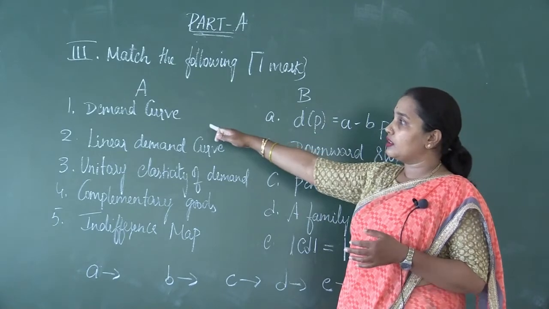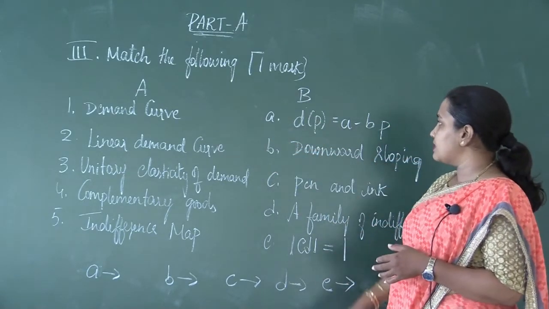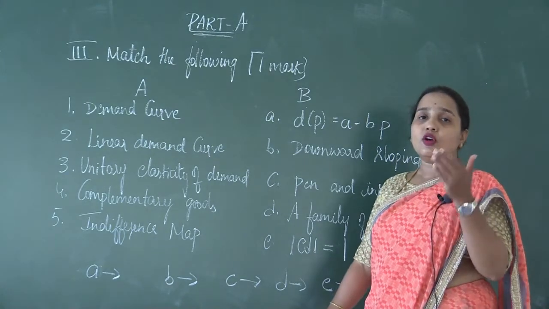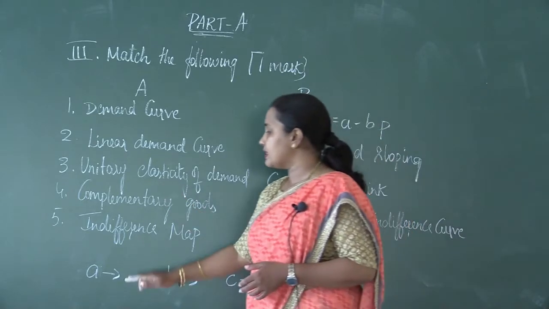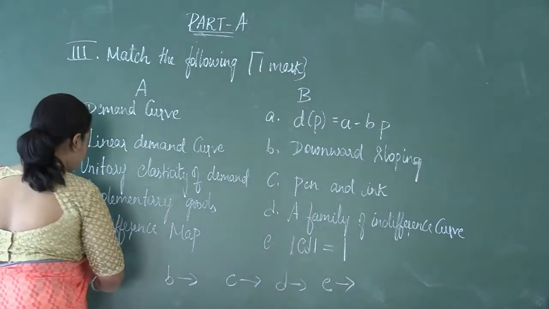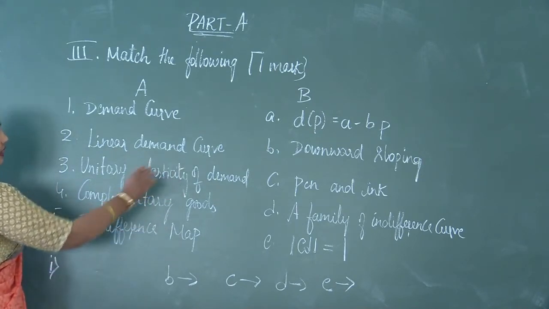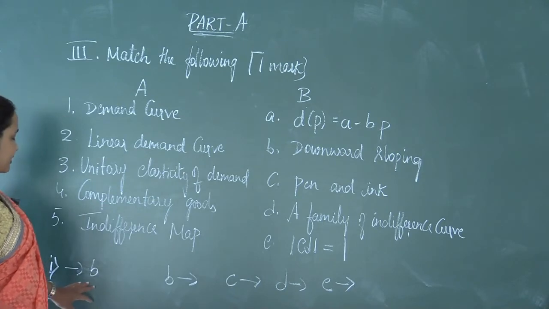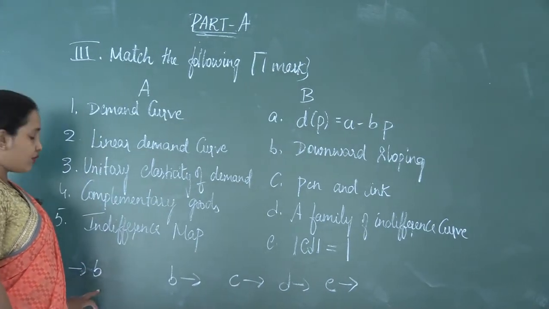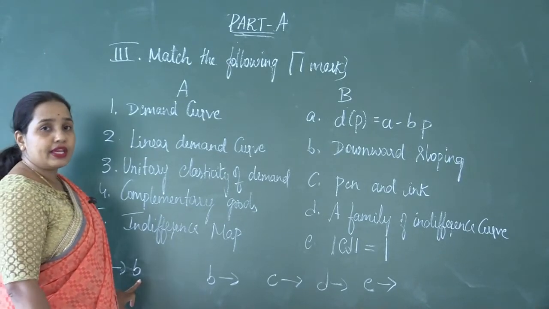For example, the first question is demand curve. You just choose the appropriate answer. The demand curve we learned always slopes downward. Downward sloping is the answer. For the first question, the appropriate answer is B. That is why you should write for 1, B is the appropriate answer.